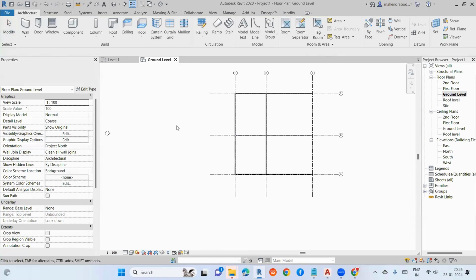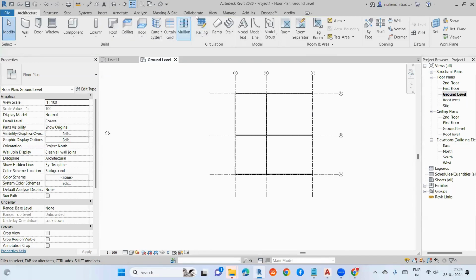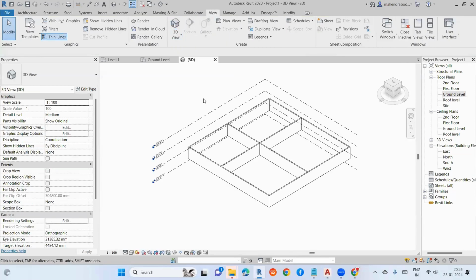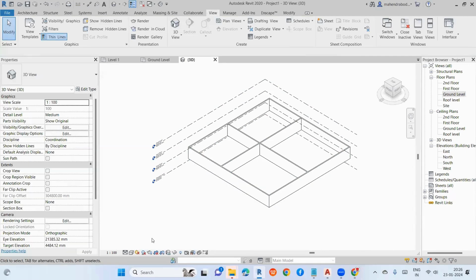Okay. See, now I've created the plan view, but I want to see the 3D view, how it will look. For that option, you can see here a small house option will come. Otherwise, you can go to View, 3D View. Just click here, the option will come. You see the 3D will come here. Okay. Right now, this is in hidden line, but I want to see it in realistic view.